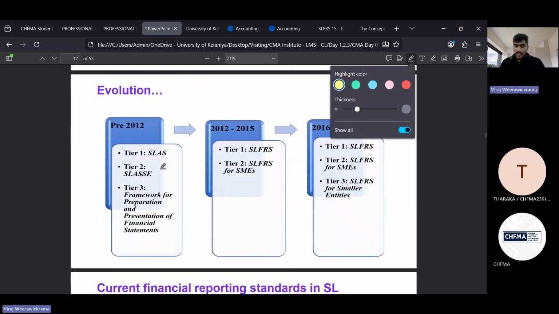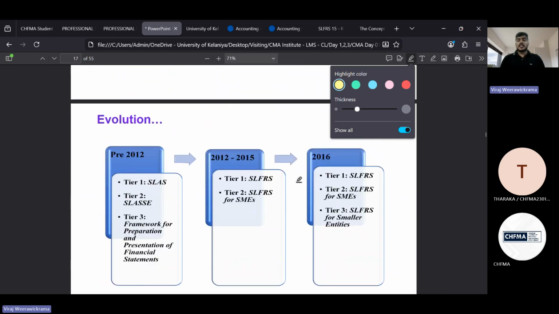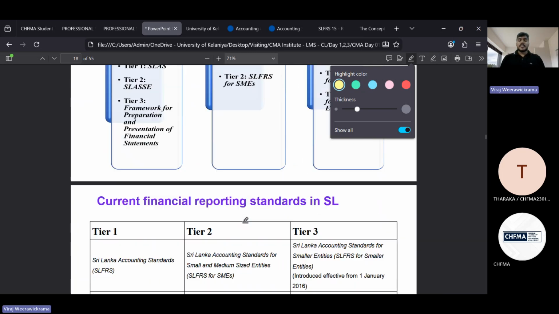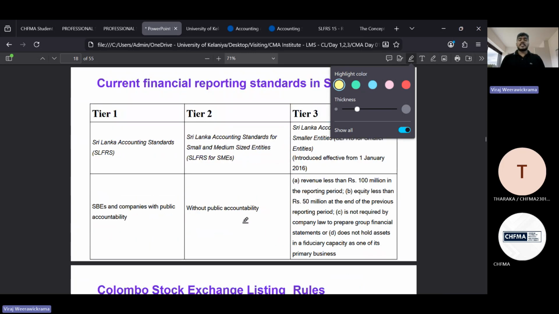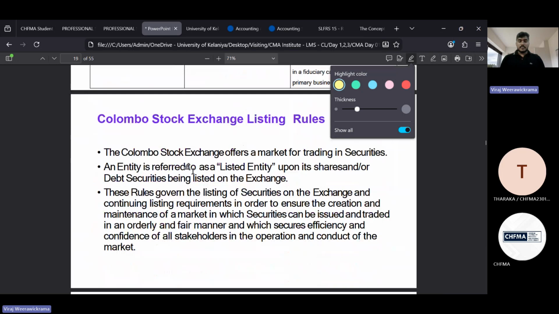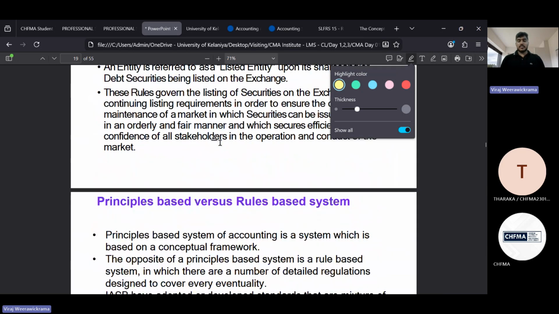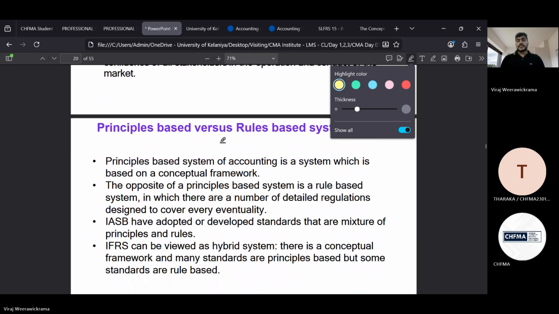Yes, now when it comes to the evolution, we adopted IFRS to the Sri Lankan context in 2012, right? After that, we are still using SLFRS and LKAS, right? Here I have mentioned everything for your understanding, and Colombo Stock Exchange listing rules are also here. You can go through leisurely.